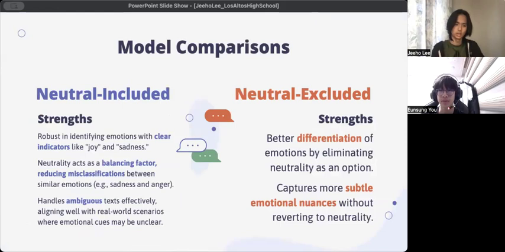For the strengths of each model, the neutral included model was robust in identifying emotions with clear indicators, where neutrality was able to act as a balancing factor, reducing misclassifications between similar emotions. This allowed the model to handle ambiguous text more effectively, aligning well with real-world scenarios where emotional cues may not be so clear. For the neutral excluded model, removing the neutral emotion allowed the model to more effectively differentiate between similar emotions like love and joy or fear and surprise, particularly capturing subtle emotional nuances that might otherwise use the neutral emotion as a fallback when the model was unsure.